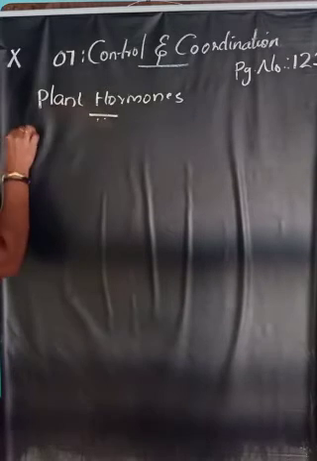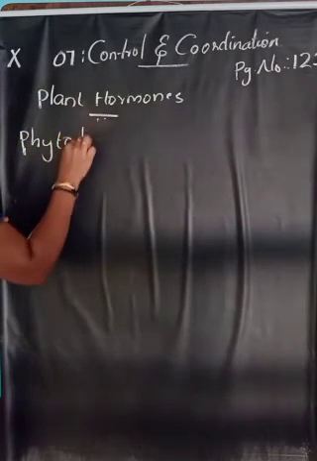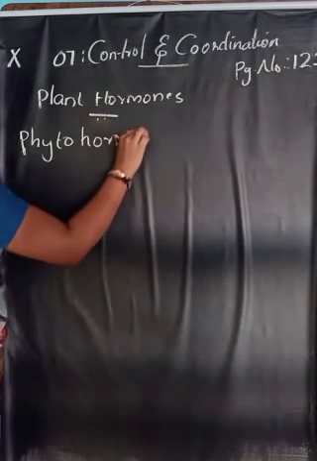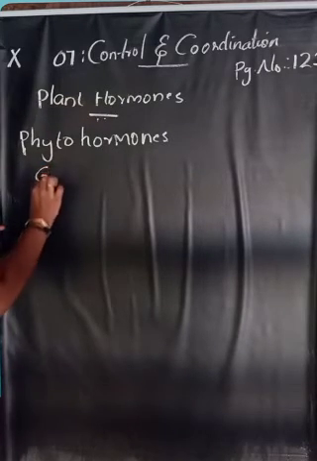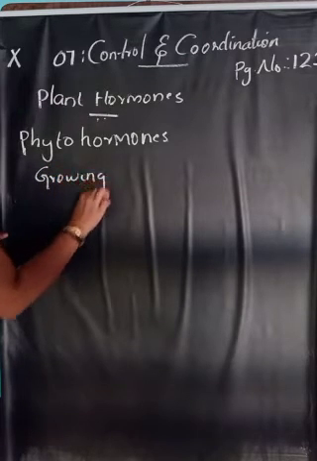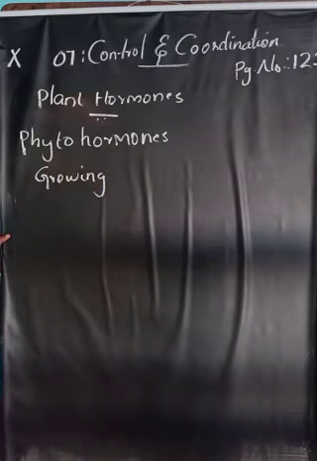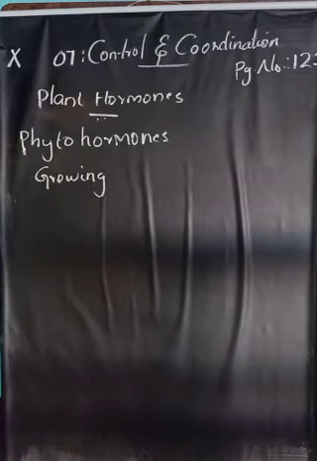Plant hormones are also known as phytohormones. In our previous class we discussed that the response to stimuli by plants is by growing. Response to stimulus is done by plants by growing. So plant hormones coordinate activities of plants by controlling one or other aspects of growth of the plant.